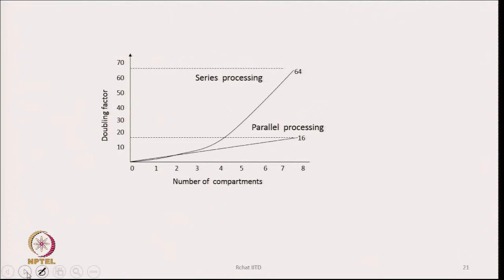If we plot compartments versus doubling factor, then for parallel processing we get a straight line as shown here. So, if we have 8 compartments in 2 machines, the total doubling factor is going to be 8 plus 8, 16, but if we have 8 compartments in 2 machines working in series, then we have a doubling factor of 64. So, there is a great advantage in using the machines in series rather than parallelly.